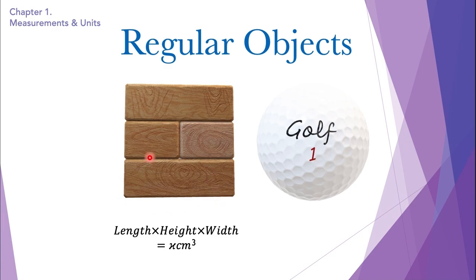So the equation we use for measuring the volume of a regular object is this: length multiplied by height multiplied by width, and we get the answer in cm3. All of these are supposed to be measured in centimeters so that we get the answer in centimeter cube. Okay, so this equation only applies to the objects which have a regular shape, such as this cube.